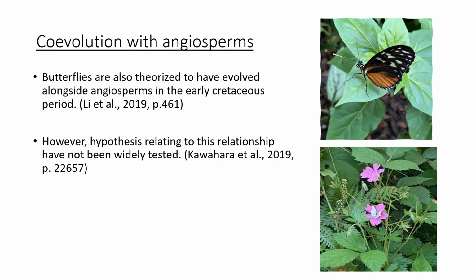Butterflies are also theorized to have evolved alongside angiosperms, which are flowering plants that became dominant in many ecosystems in the early Cretaceous period. This increase in the populations of angiosperms further enabled diversity of many organisms, including butterflies. A specific evolution that may have occurred due to this is the development of proboscides in adult butterflies. These tube-like features allowed for easier extraction and access to nectar. This evolution may have also had benefits for the angiosperms, allowing their nectar to be spread to new places and increasing their population, which in turn would also benefit the butterfly population. However, hypotheses relating to this relationship have not been widely tested.